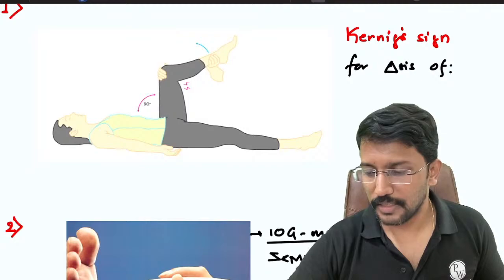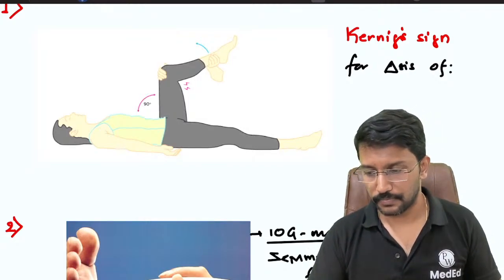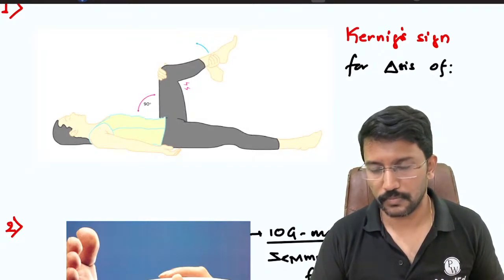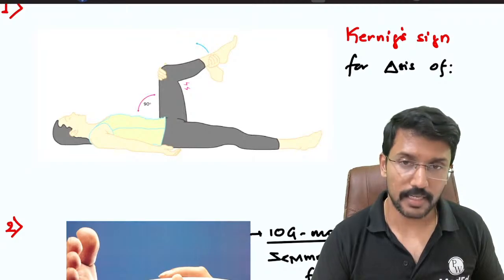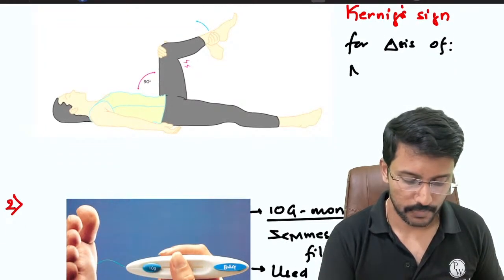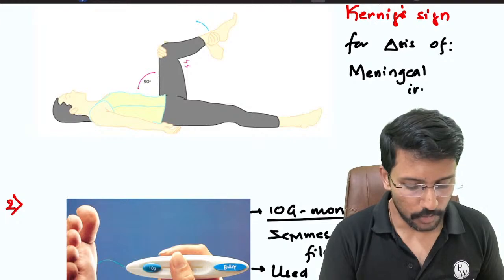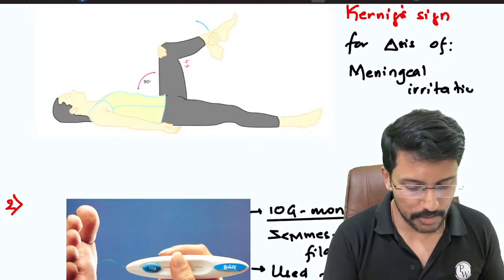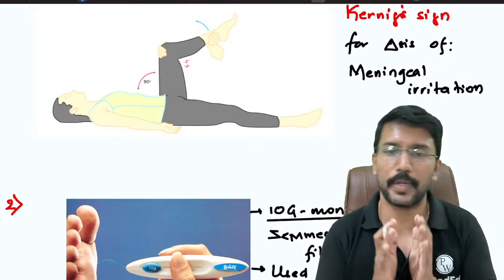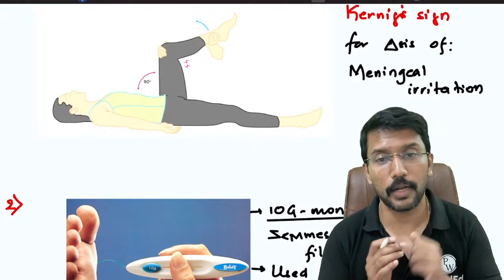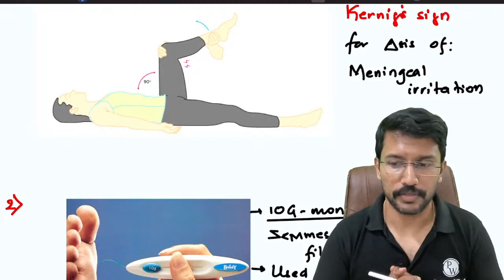should I say meningitis or meningeal irritation? It is for meningeal irritation. So meningeal irritation need not always be because of meningitis. If I have subarachnoid hemorrhage, this can be positive.